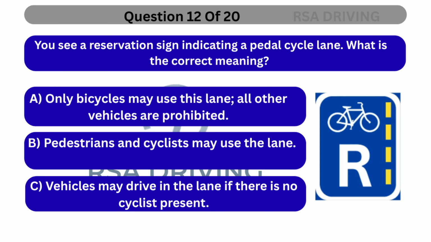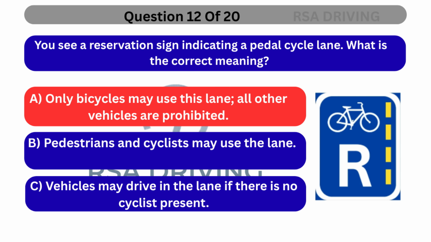Question 12. You see a reservation sign indicating a pedal cycle lane. What is the correct meaning? A. Only bicycles may use this lane. All other vehicles are prohibited. B. Pedestrians and cyclists may use the lane. C. Vehicles may drive in the lane if there is no cyclist present.